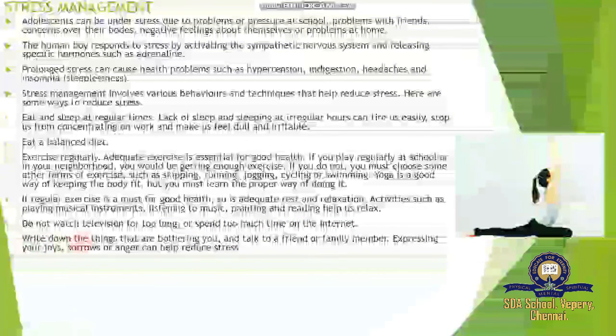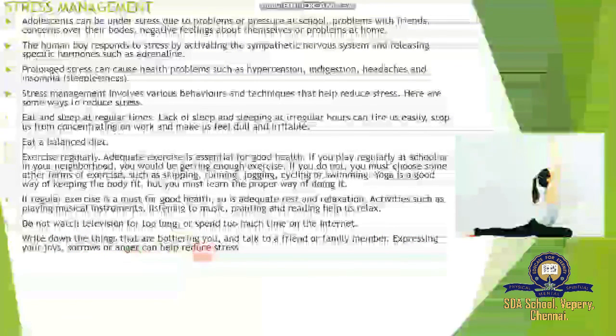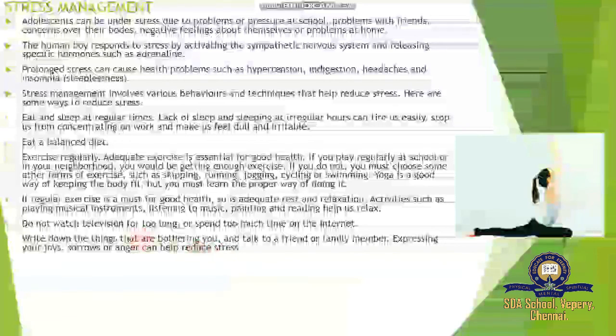Write down the things that are bothering you and talk to your friends or family members. Expressing your joy, sorrows or anger can help reduce stress.